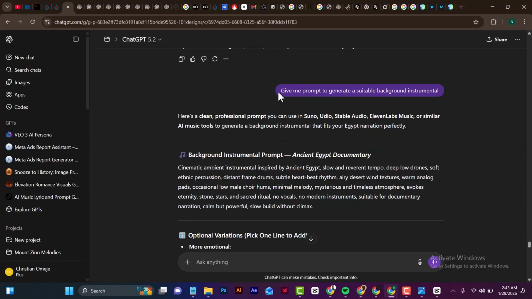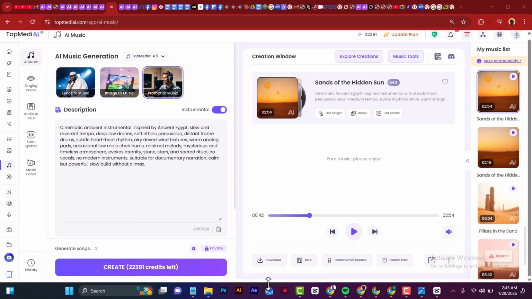Then I went back to ChatGPT and asked it to give me a prompt to generate a suitable background instrumental for my story. So you see, you don't have to crack your head and say, well, what kind of instrumental works. On the same ChatGPT chat, ask it to give you a suitable instrumental that works for your story. And it gave me these prompts. I'll copy these and take it to TopMedia AI. So right here, as you can see, my instrumental is ready, and I'm just going to preview this.